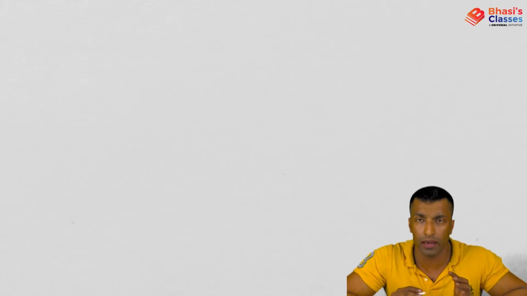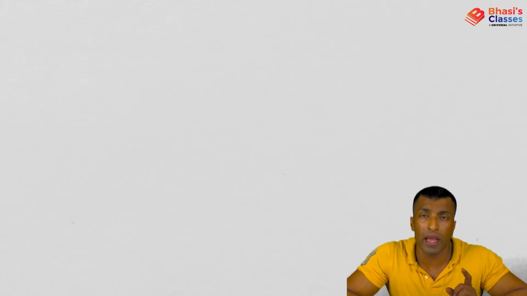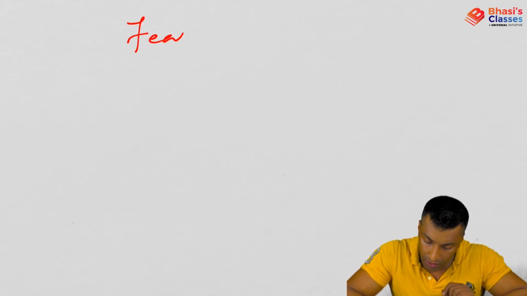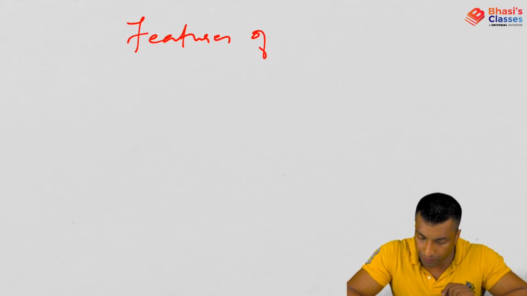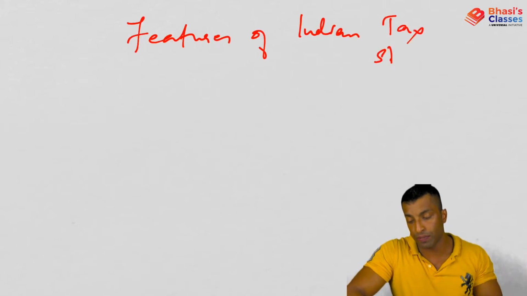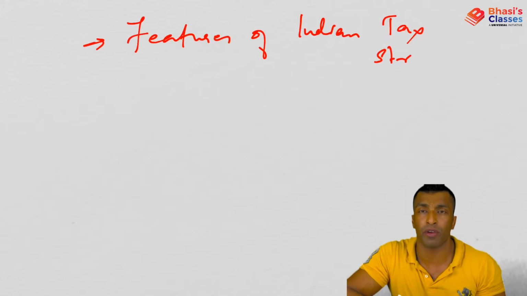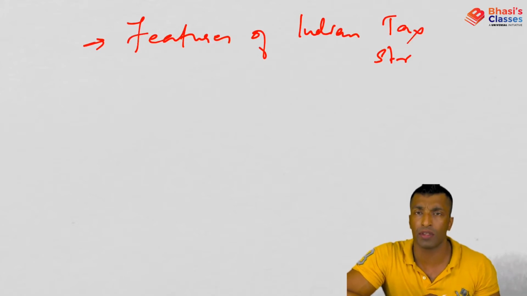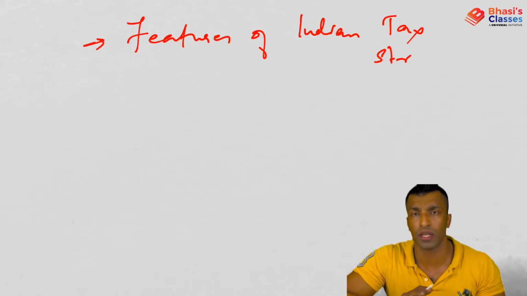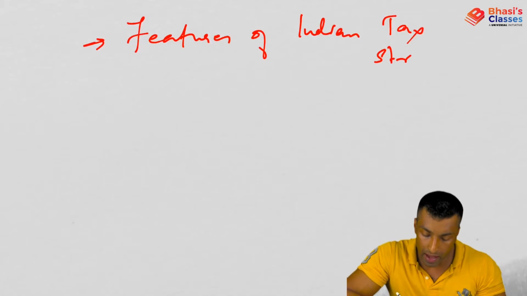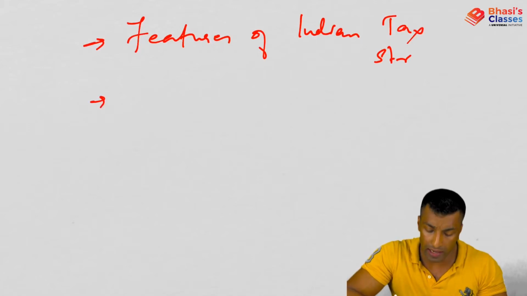So in this lecture, I'll be talking mainly about the features of the Indian tax system, or tax structure. We will see what the important features of the Indian tax structure are. Basically, it is coming from all the previous discussions that we have done. I'm just going to summarize those discussions, so from that you'll get all the features. And then we will talk about some concepts like tax elasticity.